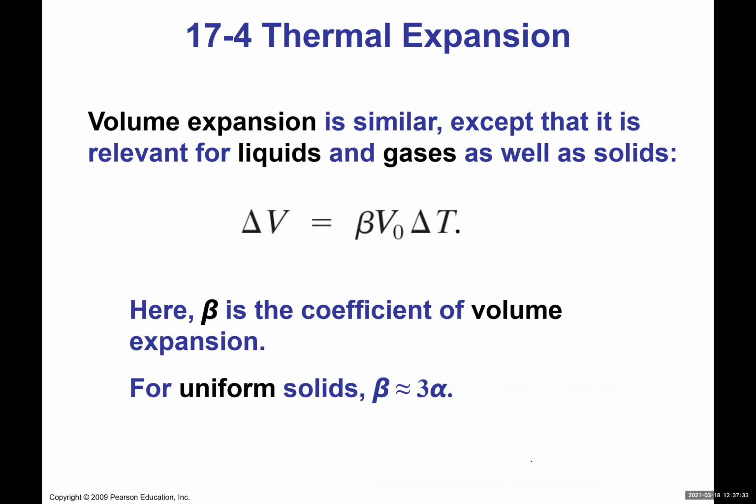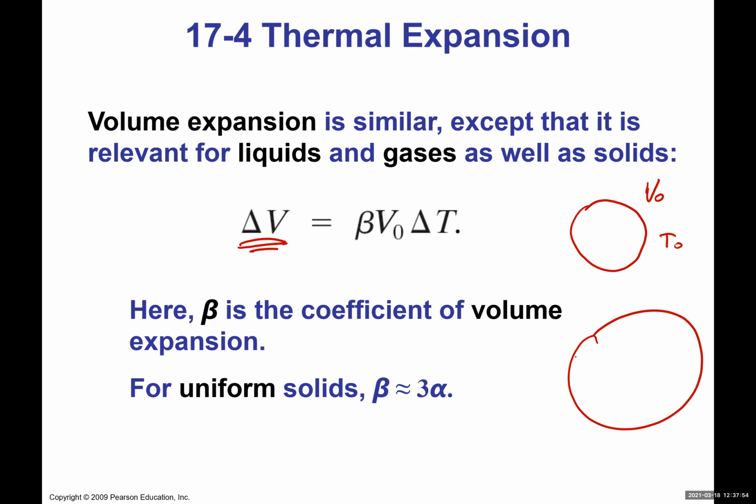So that's what we have over here. There's also a volume expansion, which is similar, except that it's relevant to liquids and gases as well. This is the change in volume. Let's say you have a container with your original volume at room temperature. As we increase the temperature, this balloon, for example, can expand, so this is your final volume.